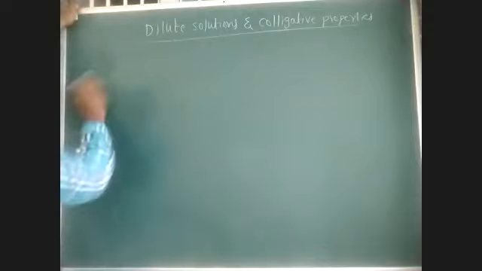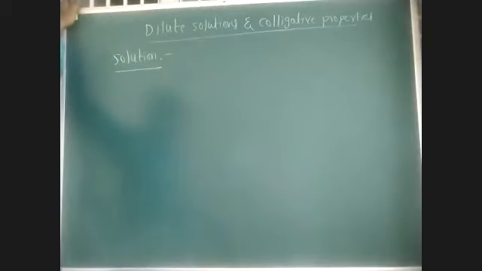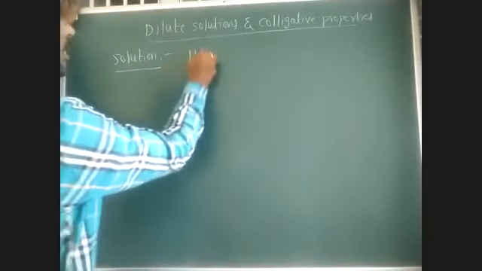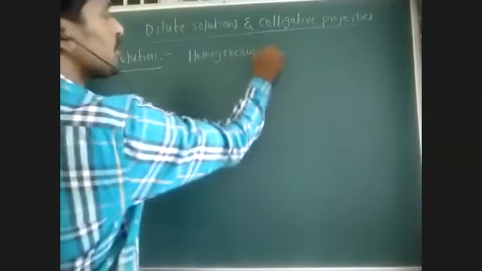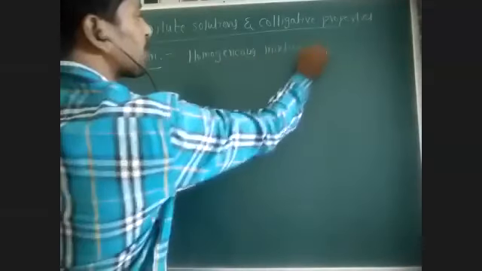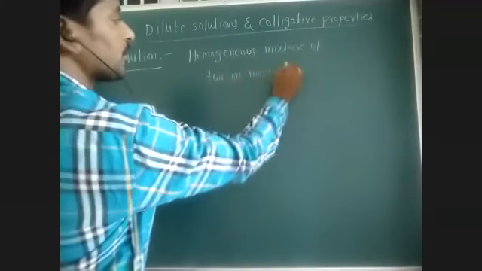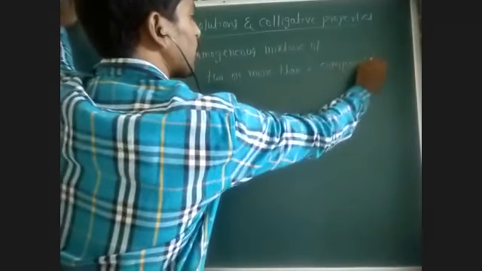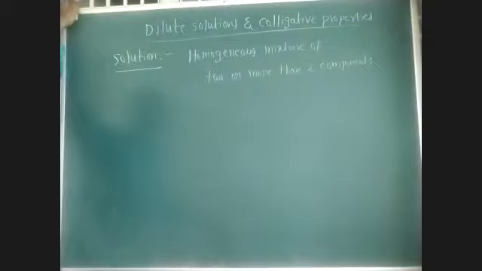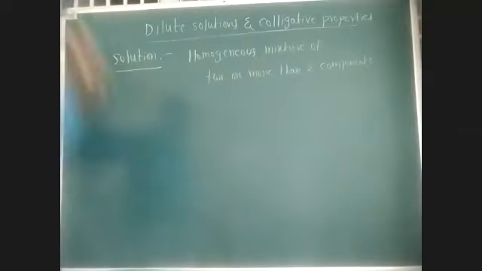So first of all, what is a solution? Generally, a solution is a homogeneous mixture of two or more than two components. If a minimum of two components are present in a mixture, it is said to be a solution.